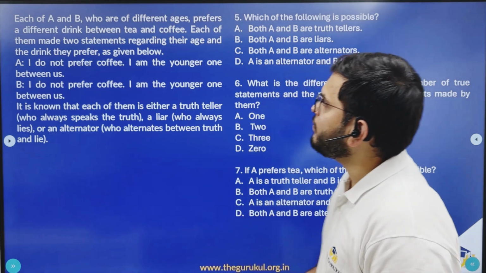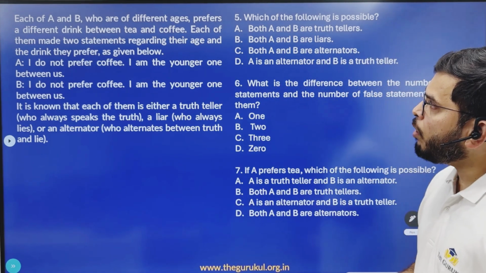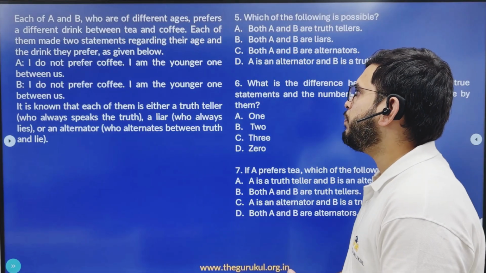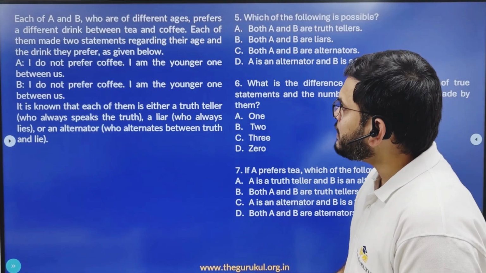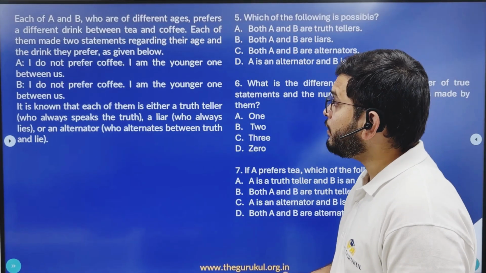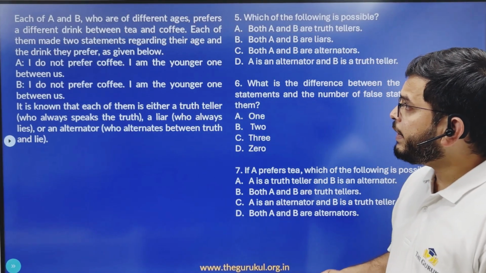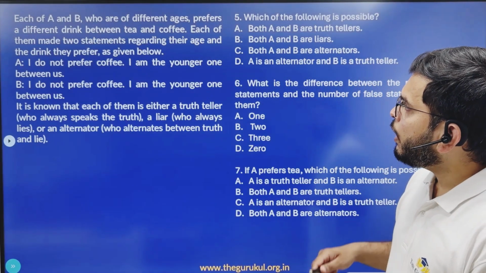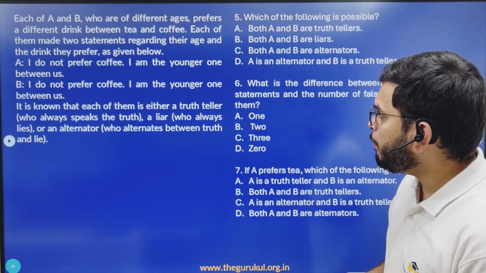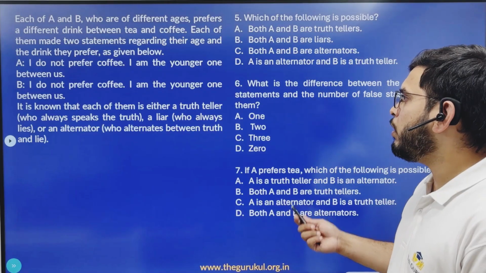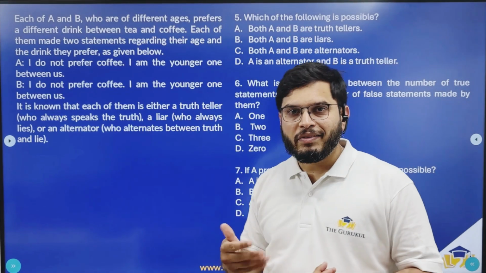Now coming to the next set. Each of A and B, who are of different ages, prefers a different drink between tea and coffee. Each of them made two statements regarding their age and the drink they prefer as given below. The statements are A: I do not prefer coffee. I am the younger one between us. And B's first statement, I do not prefer coffee. And second statement, I am the younger one between us. So both of them made the same statements.